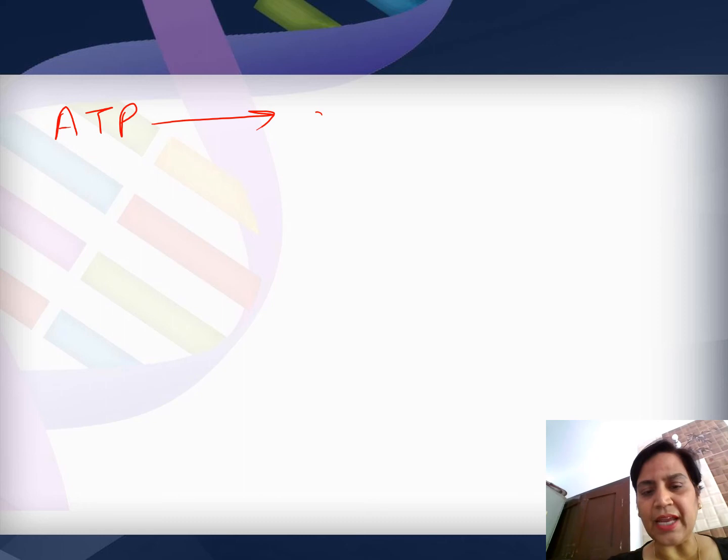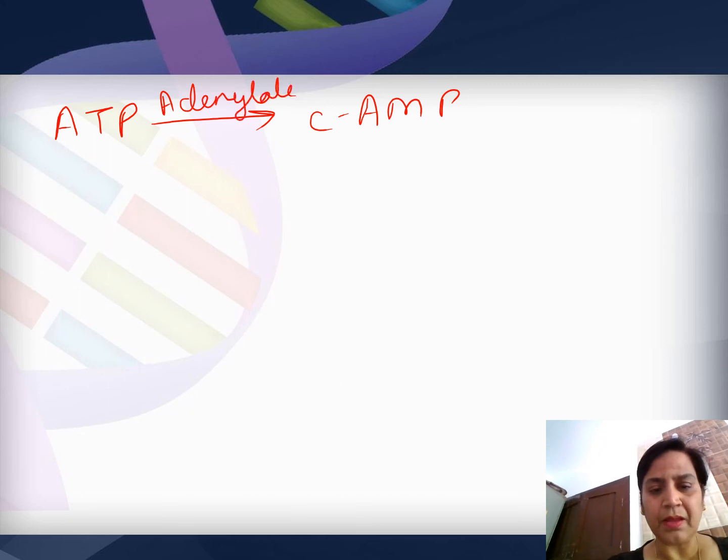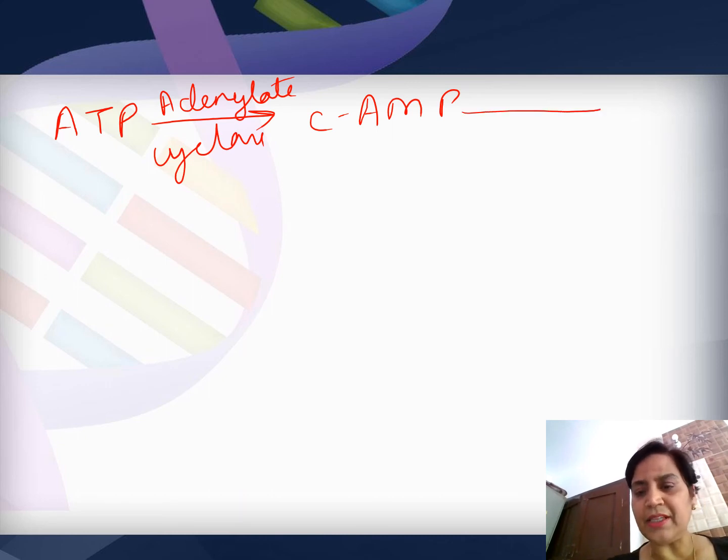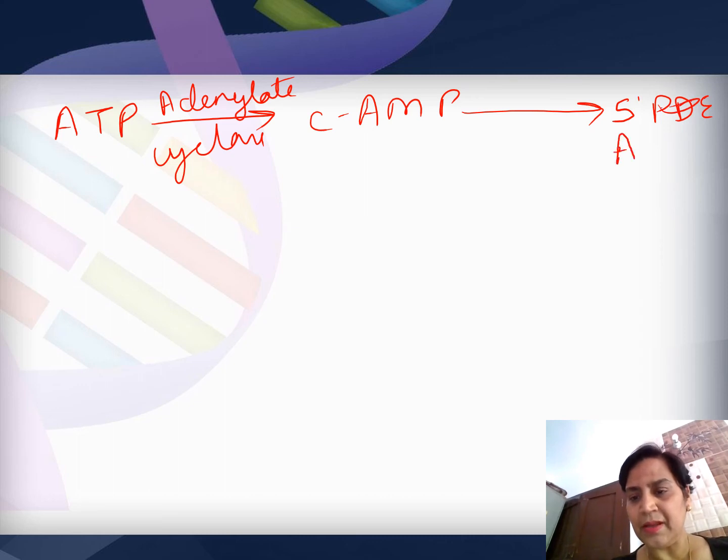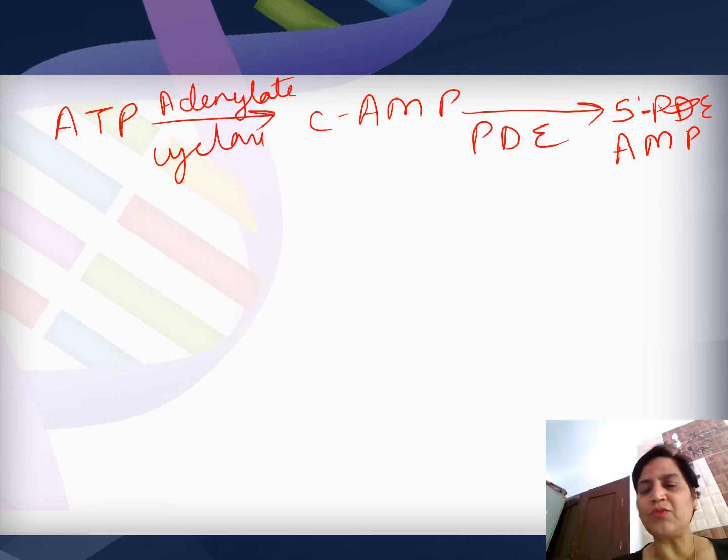Now what are the precursors? If we talk about cyclic AMP, it is synthesized from ATP. ATP gives rise to cyclic AMP in the presence of the enzyme adenylate cyclase. Once the function of cyclic AMP is over, it is degraded to form 5' AMP. The enzyme is PDE, which stands for phosphodiesterase.